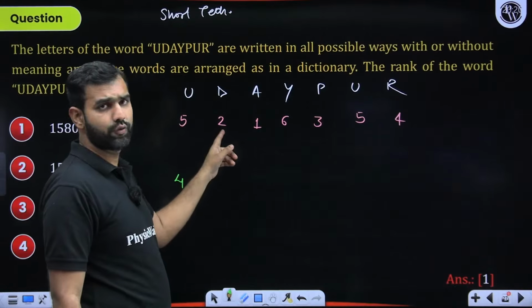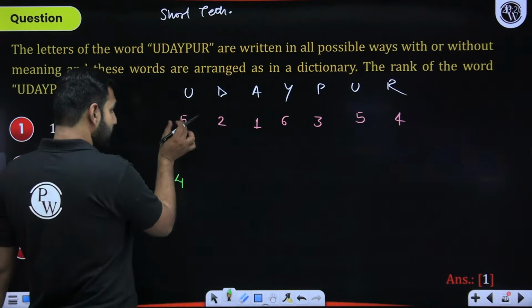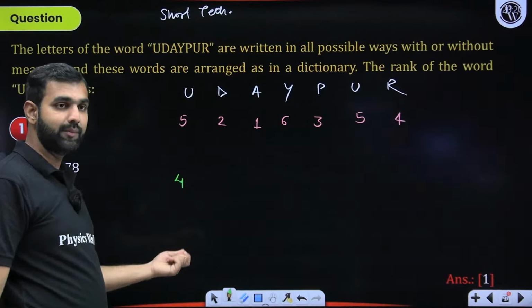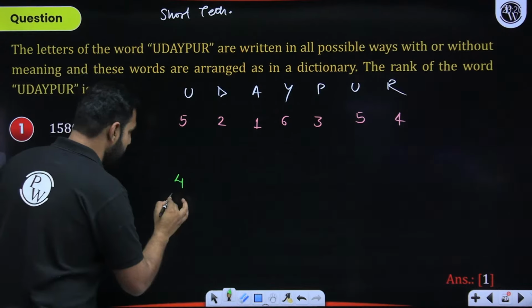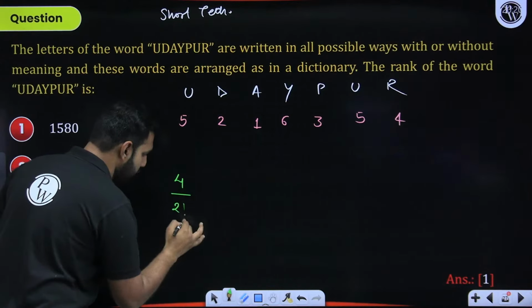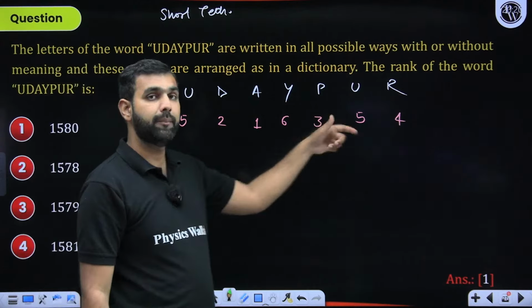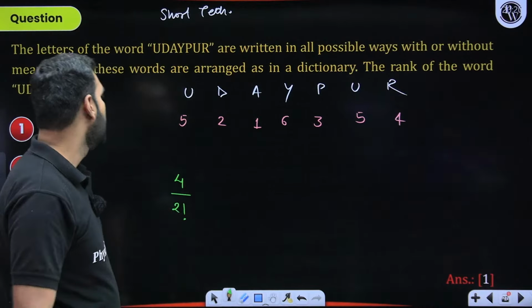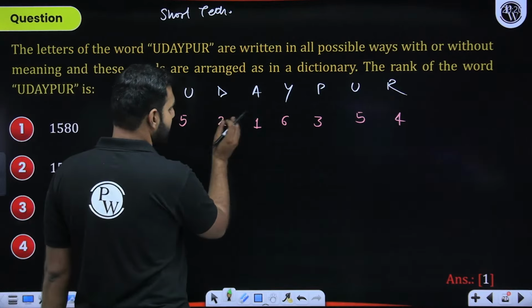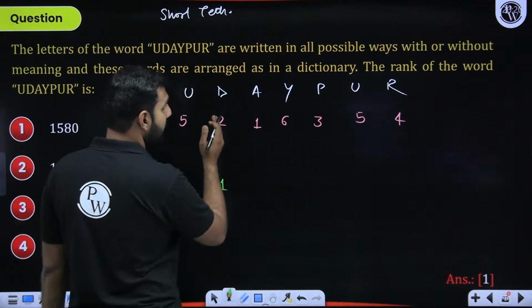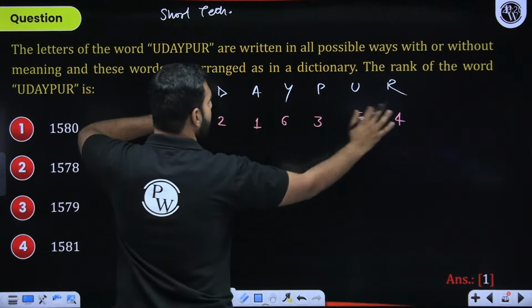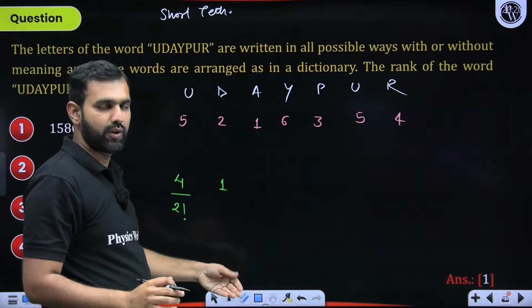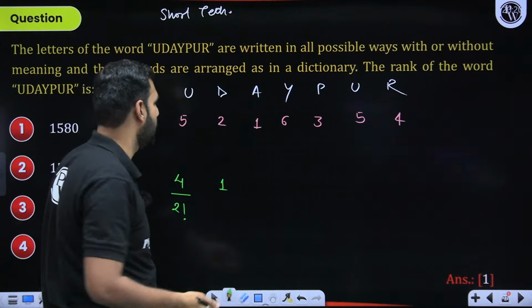Now on the right hand side of 2, of course, if this 5 is appearing twice, for any number appearing multiple times, that number of times factorial should be there in the division. So 5 is appearing twice, so 2 factorial should be there. Had there been one more number appearing twice, 2 factorial into 2 factorial should have been done by me. Are you understanding it? With this 2, the only number less than 2 is 1, so I'll have 1. But no other number is appearing more than one time, so I'll not divide it by anything. Basically, 1 factorial is what there will be in the division, which doesn't matter at all.